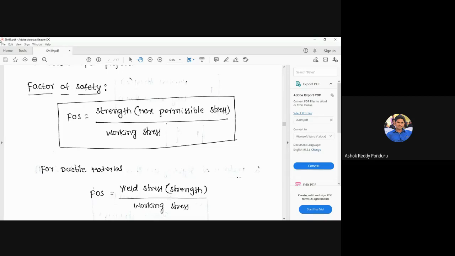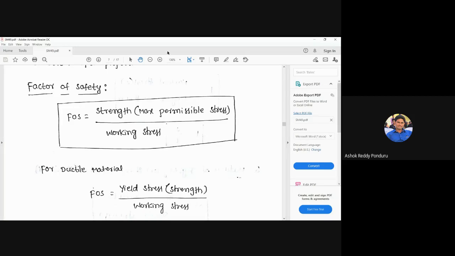So finally, I conclude. Simple definition: factor of safety means strength by stress. That strength is also called the maximum permissible stress. Sometimes it is also called the maximum allowable stress. Could the students understand what is meant by the FOS? Yes, sir. Don't think like that, it depends upon the material and upon the member which is used in a particular application. So in the numerator it gives the strength, in the denominator it gives the stress.